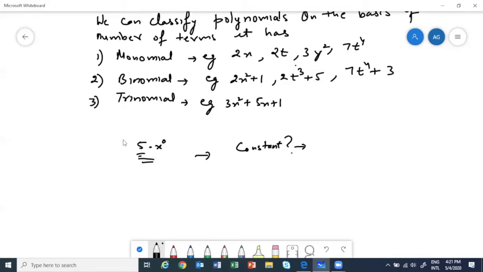That is why every constant is also a polynomial. But what happens if you have 0? So constants are also polynomials.